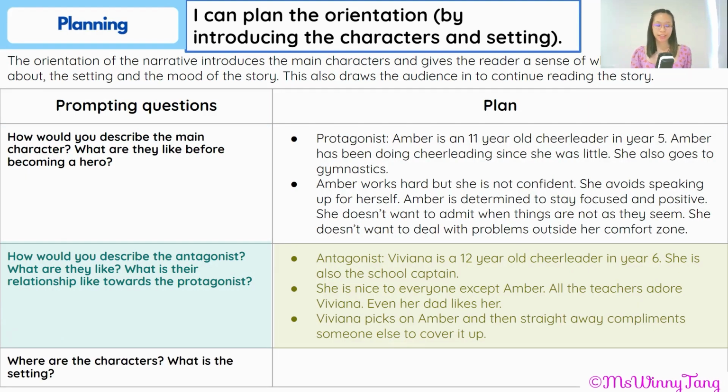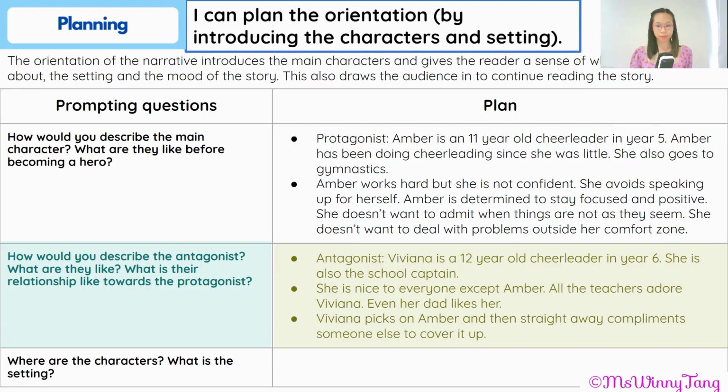So we figured out in our previous videos that our antagonist is another girl on the cheerleading team named Viviana. Well, she seems really nice to everyone except for Amber. So she picks on Amber. Everyone seems to adore her, even the teachers. And what Viviana does is she will pick on Amber, but then she'll straight away try to compliment someone else to cover it up.